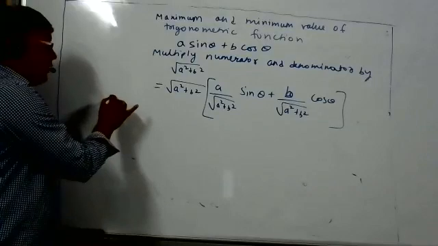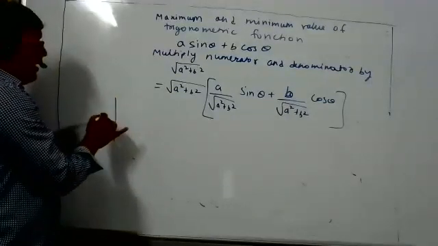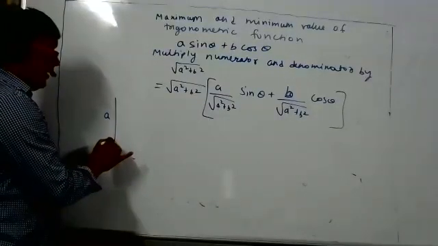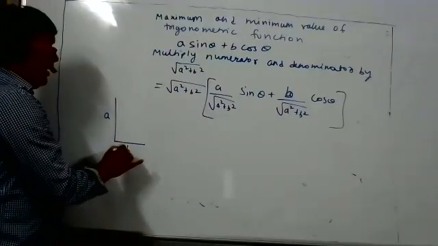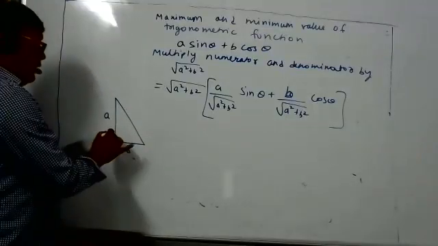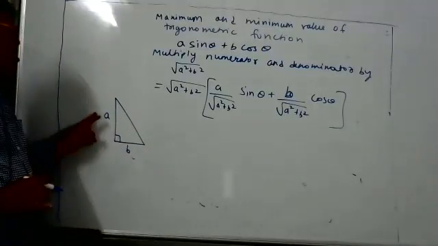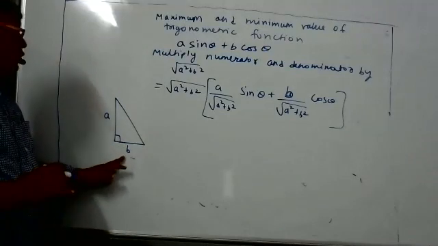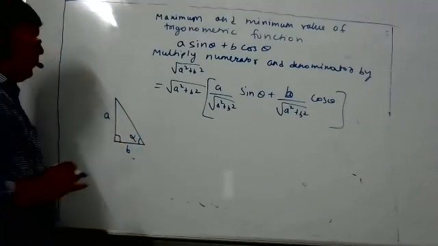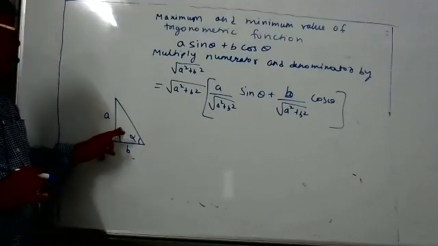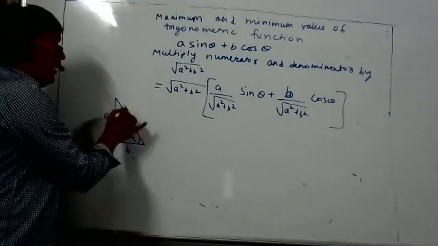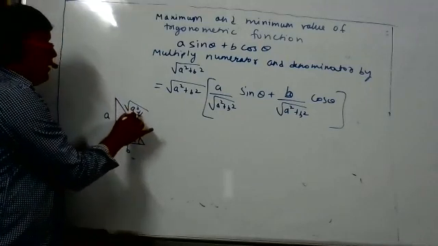We will construct a triangle whose height is A, that we can do every time, and we'll construct a triangle whose base is B, and then we'll complete the right angle triangle. So obviously there will be some right angle triangle whose height is A and base is B. So obviously there will be some angle also here. Angle we don't know, so we'll assume it as alpha. So in a right angle triangle, opposite side is A, adjacent side is B, then hypotenuse will be square root A square plus B square.